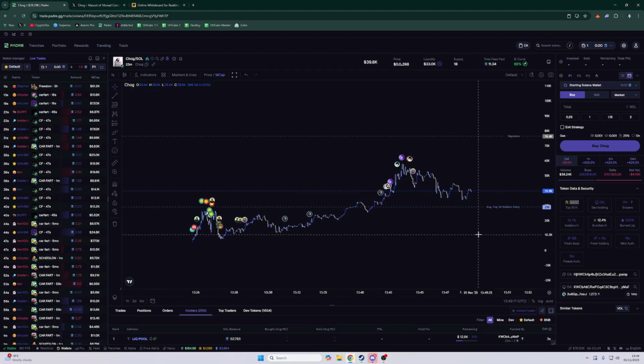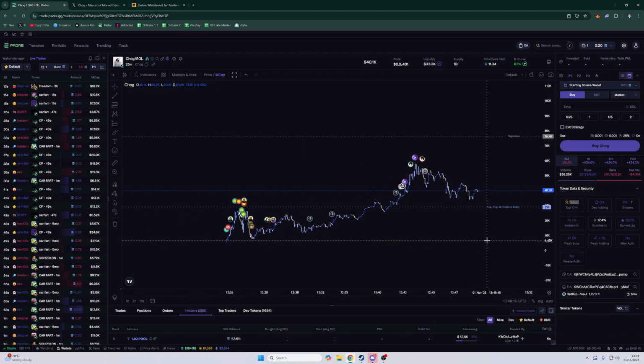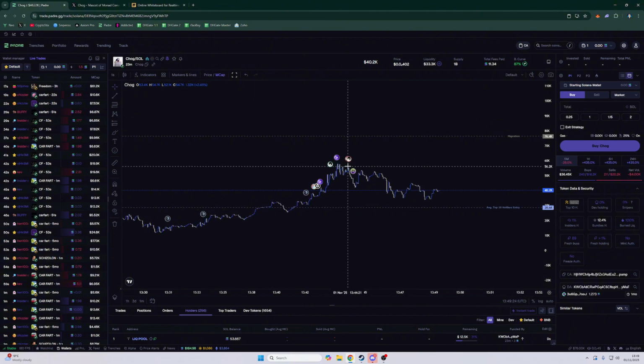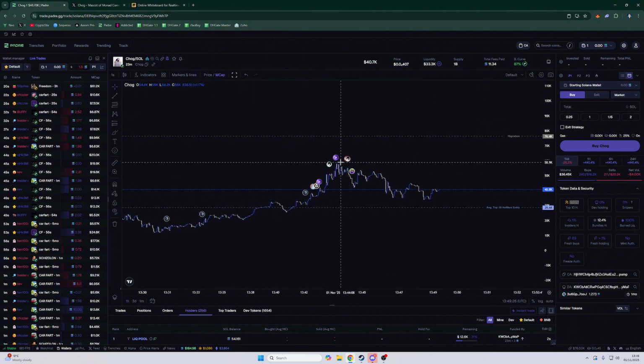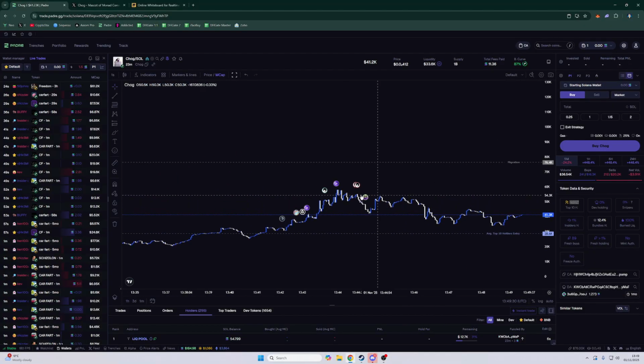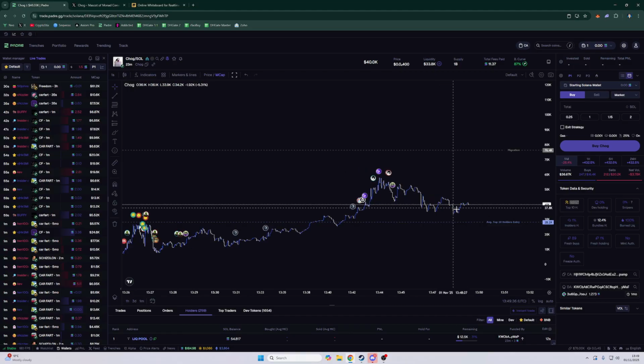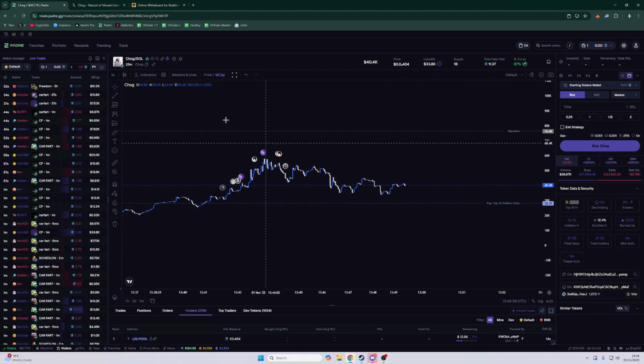I look at these tokens and I do my analysis. I don't FOMO. I don't just buy randomly. Like if this is at the top, I'm going to wait for a dip to buy in. I'm not going to buy at the top, and then when it goes down, I'm going to sell because I'm afraid it's going to go down more. We want to have patience. So if this was here, I'd wait for a big drop and then I'd buy in. It's going to drop eventually. People need to take profit. So don't be afraid to just have patience and trade smart.